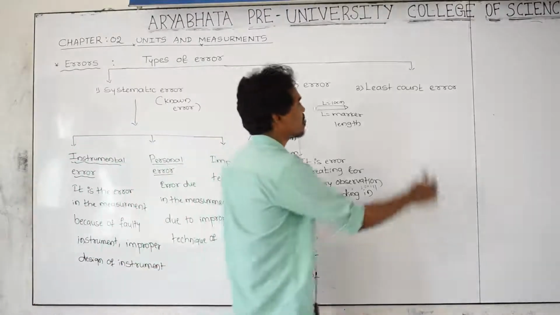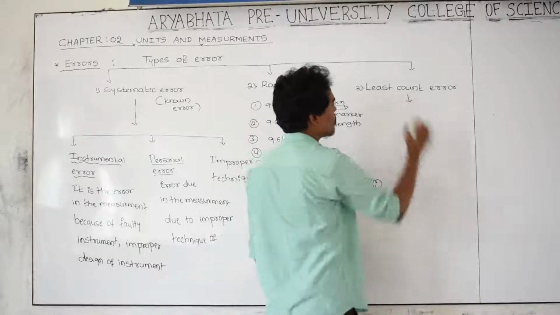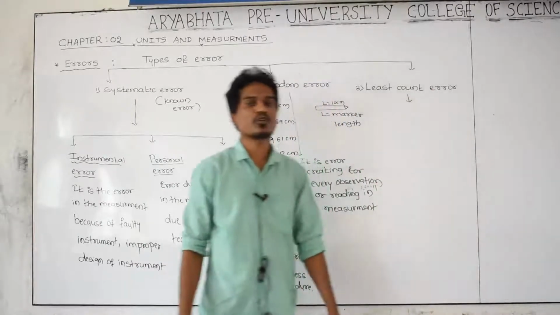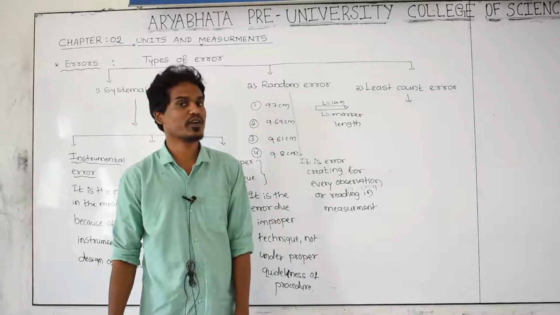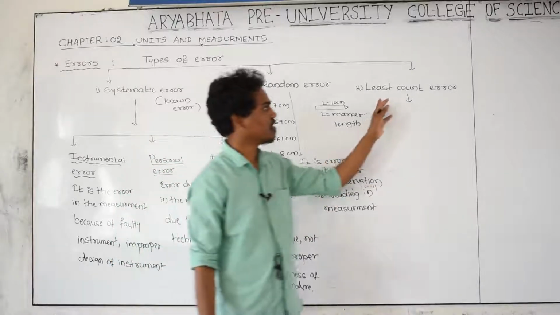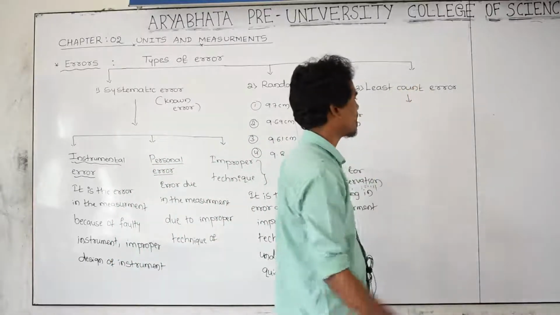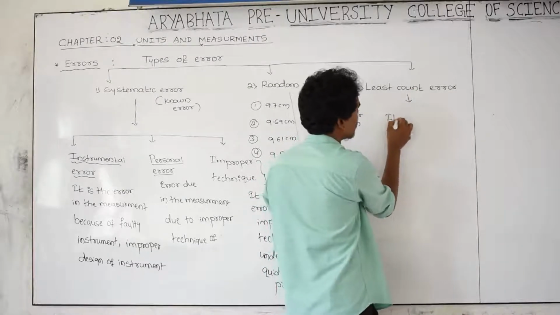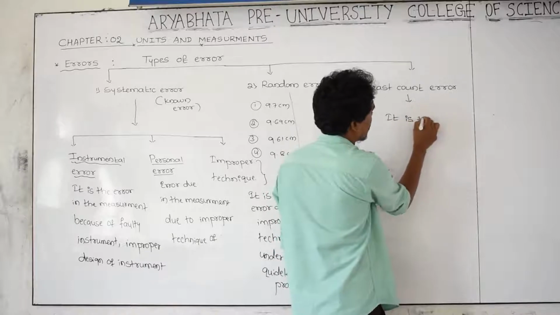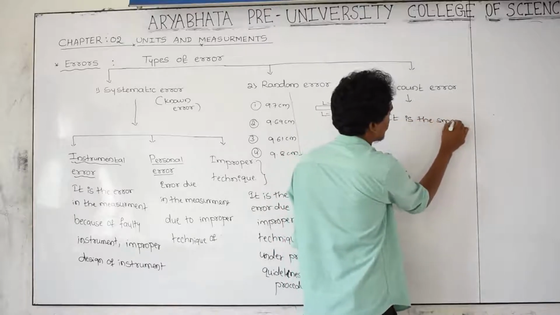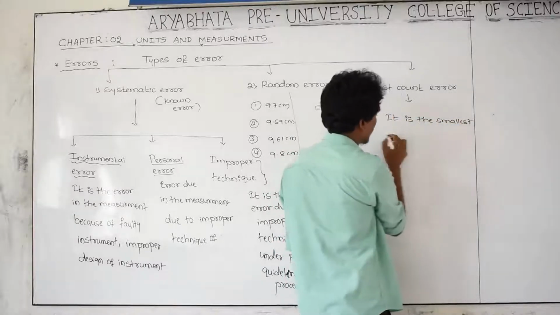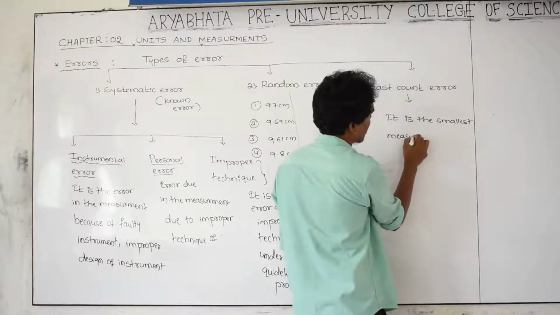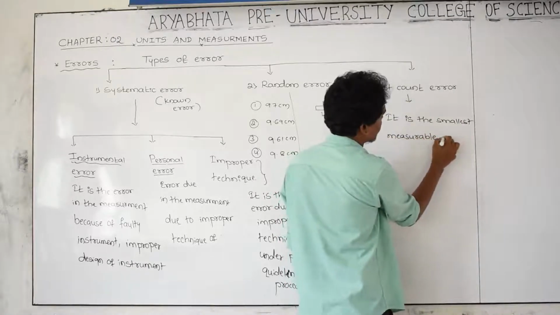Next goes to least count error. The least count error also belongs to instrumental error. Instrumental means within the least count. For example, how to define least count error? It is the smallest measurable value. It is the smallest measurable value by the instrument.